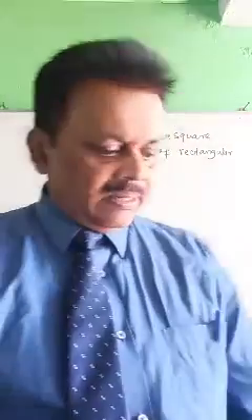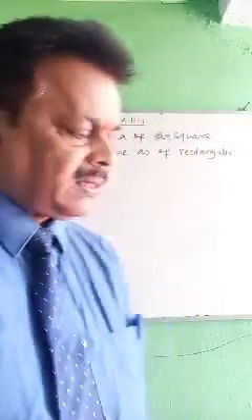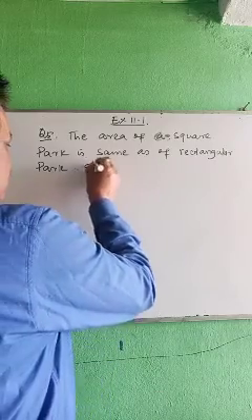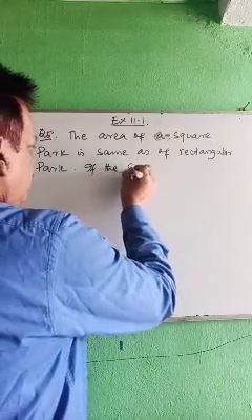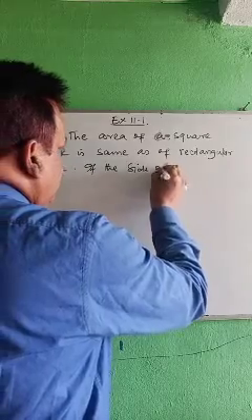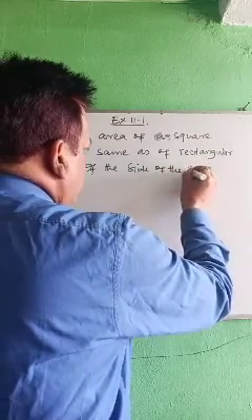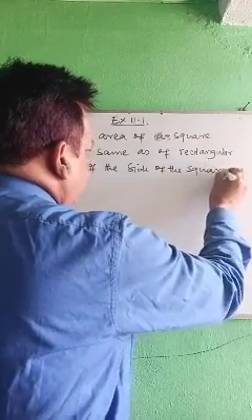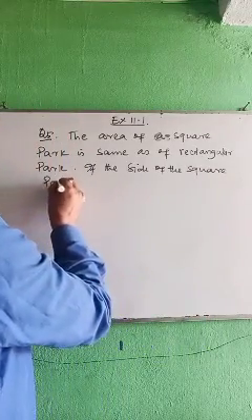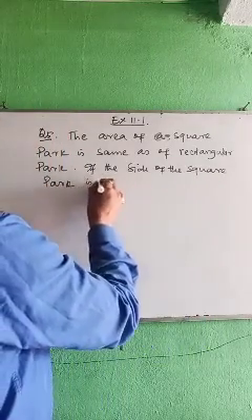Then if the side of the square park is 60 meter.